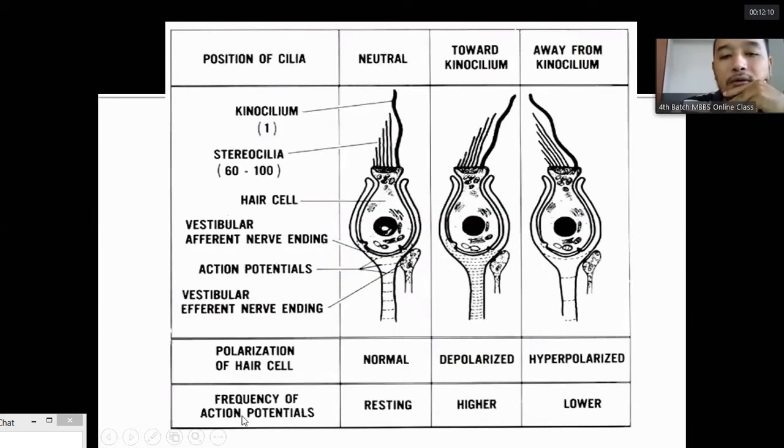This is the neutral state, where the hair cell is polarized normally. When movement is toward the kinocilium, it is depolarized. The frequency of action potentials and the firing rate is higher. Similarly, with hyperpolarization, the opposite occurs.